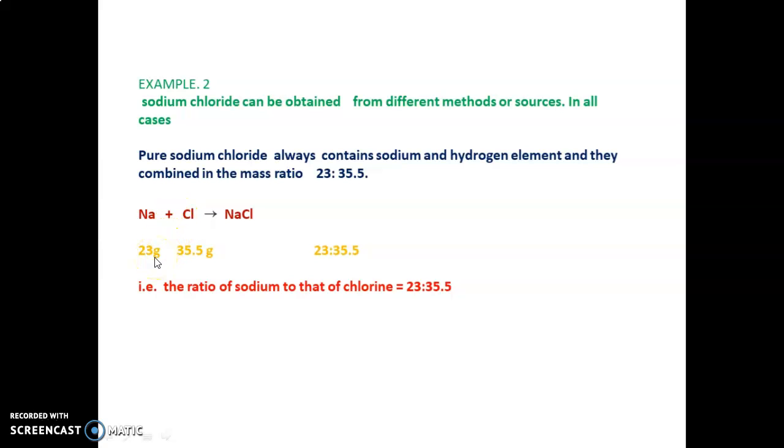They combine in the ratio 23 is to 35.5. The ratio of sodium to that of chlorine is 23 is to 35.5. That ratio is constant.